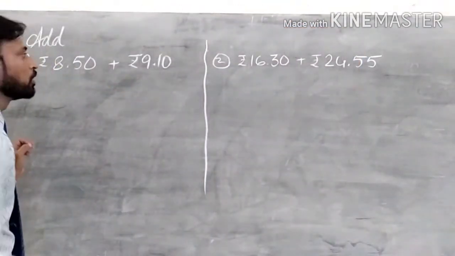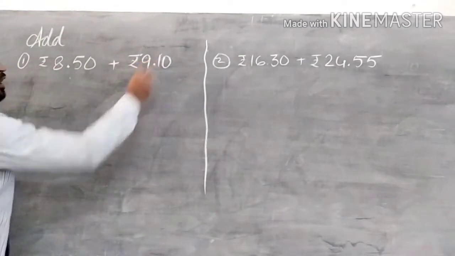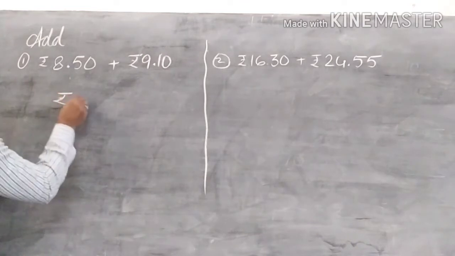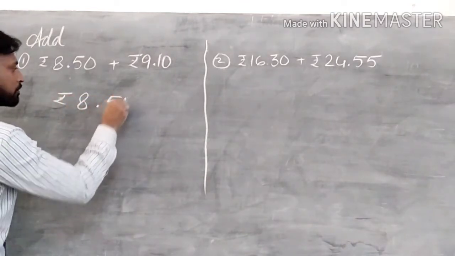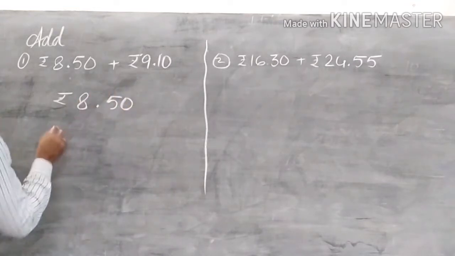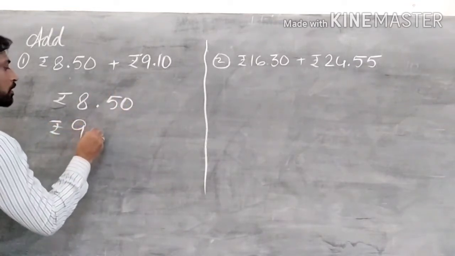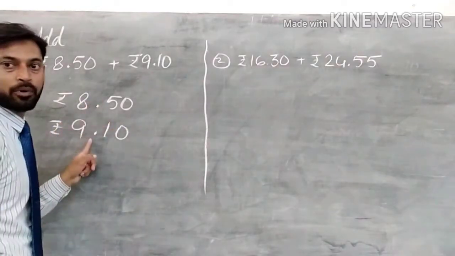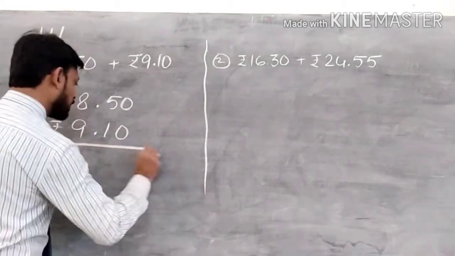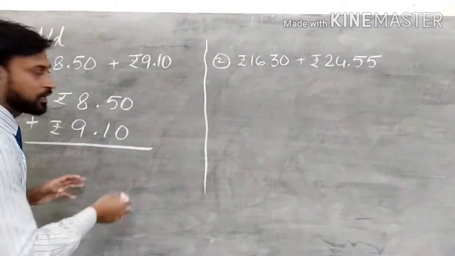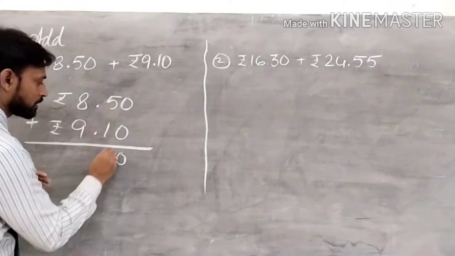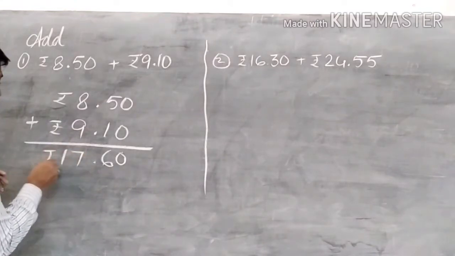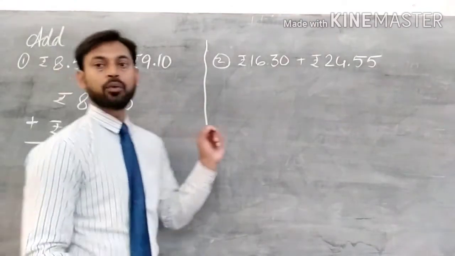Is that clear? Now the next question will be to add 2 rupees. So what you will do, always remember you have to take care of decimal points. So you will write the first number, that is 8.50, and here 9.10 rupees. The decimal point should come under the decimal point. You have to keep that in mind. Is that clear? Now this can be added. See, this is 0. 5 plus 1 is 6. Then 8 plus 9 is 17. So this is the answer.